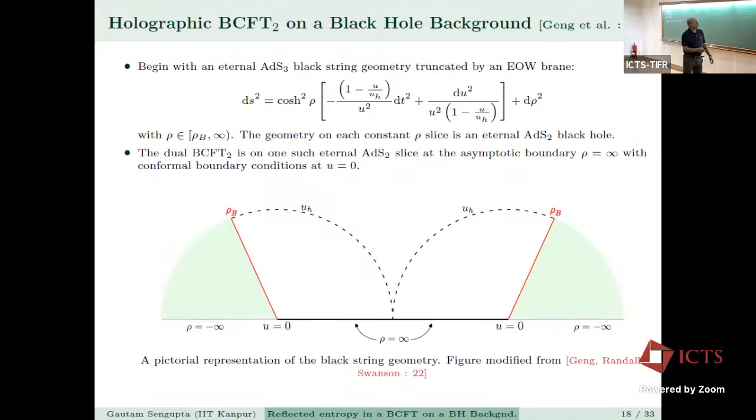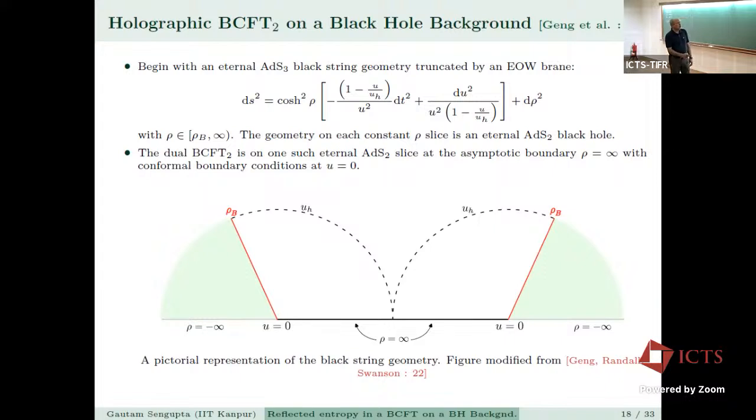Now we come to this model of Geng, Karch, Randall and Swingle. There's a holographic BCFT2 on a black hole background. You begin with an eternal AdS3 black string geometry truncated by an end-of-the-world brane, and this is the metric. The geometry on each constant rho slice is an eternal AdS2 black hole. The dual boundary conformal field theory is one such eternal AdS2 slice at the asymptotic boundary, rho equal to infinity, with conformal boundary conditions at u equal to 0.